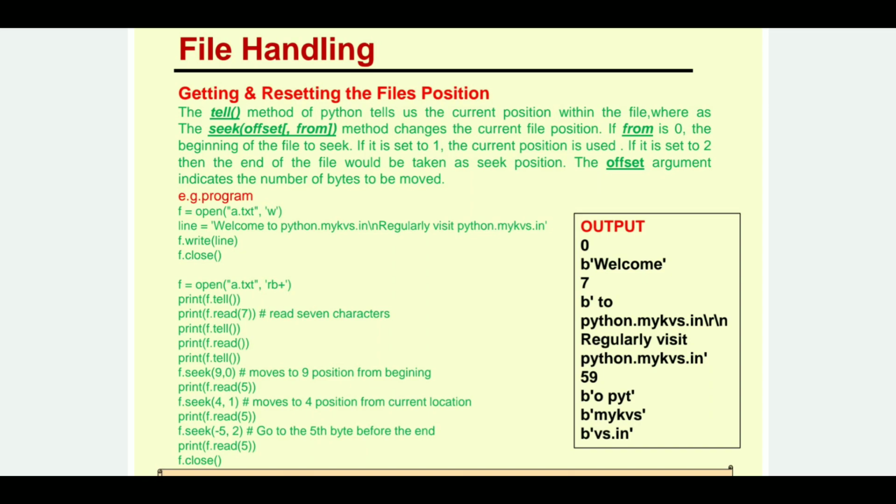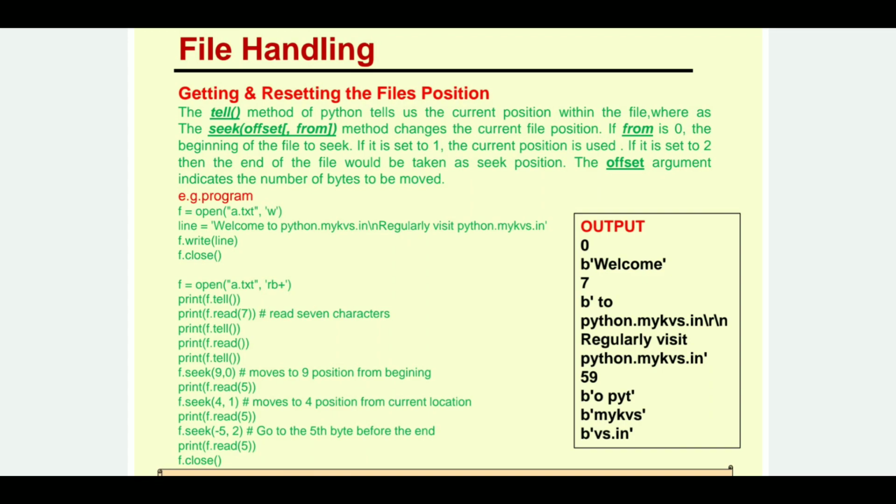Okay. The next is f.seek(4, 1). Here 1 indicates from the current position. So right now, which current position are we at? We are at the index number. You can check, wherever H is there, from that place. So from H you're going to seek a total of 4 positions, because it is seek(4, 1).